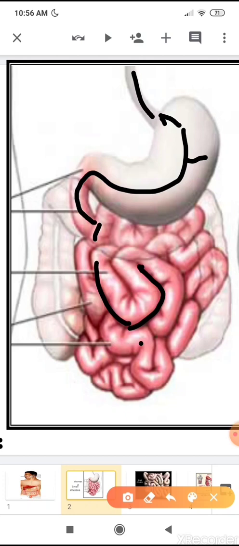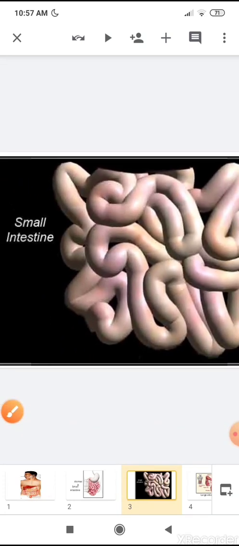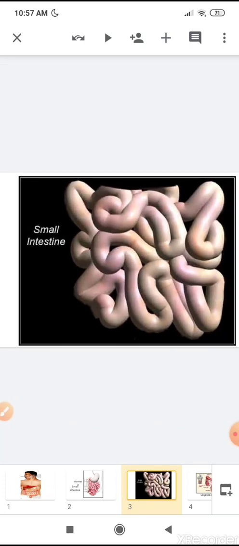So the blood absorbs the digested food, and this blood then carries the digested food to all parts of the body. The digested food is used to produce energy. You know that. Here you can see the picture of the small intestine. It is a long coiled tube.